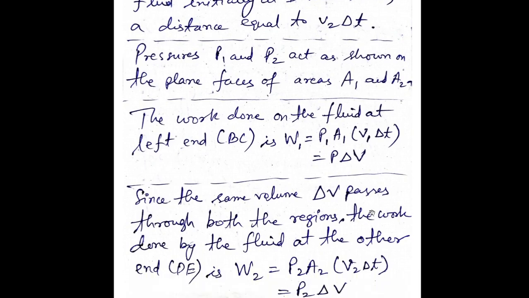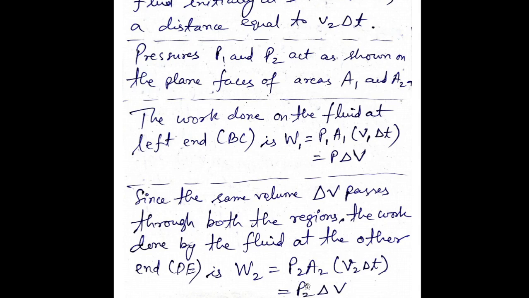That same amount of volume passes through both regions, so the work done by the fluid at the other end, DE, is W2 equals P2 delta V, that is, P2 A2 V2 delta T. Here small v is the velocity and capital V is the volume. You can go through your book, where it is given in more detail.